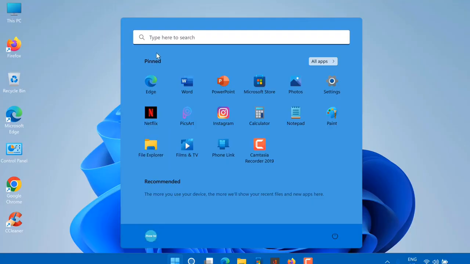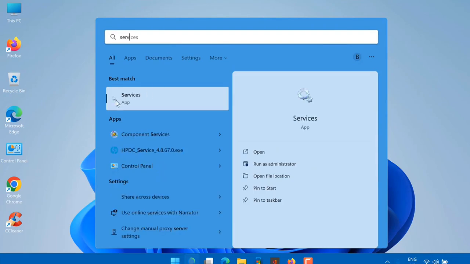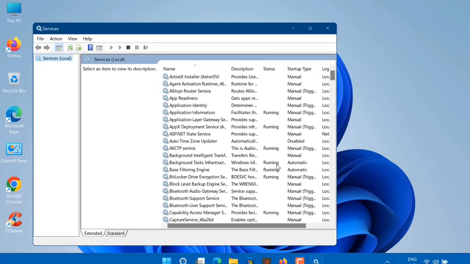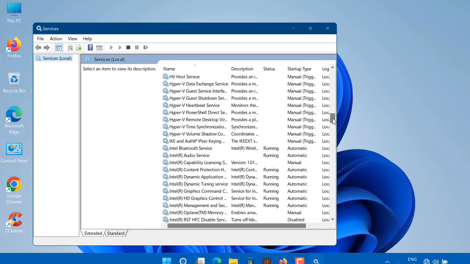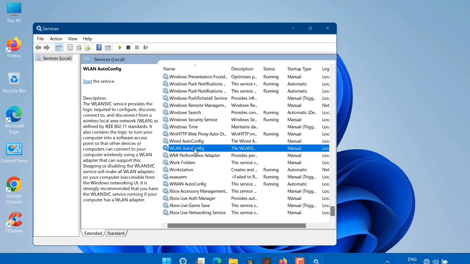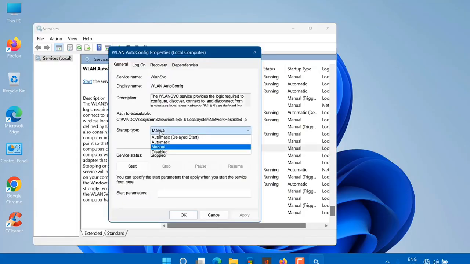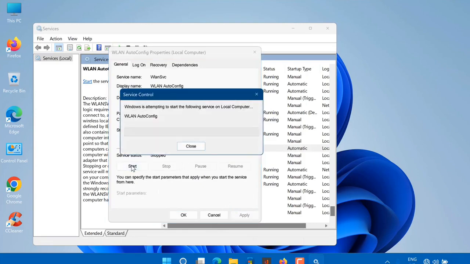Go to Start menu. Type in Services and open it up. In the Services window, scroll down to locate the WLAN Auto Config service. Right-click on it and select Properties. Change the startup type to Automatic and click Start to run the service. Click Apply and then hit OK. Check if this fixes the issue.